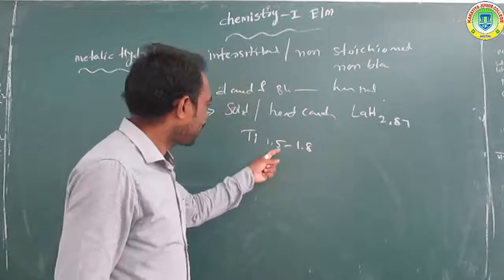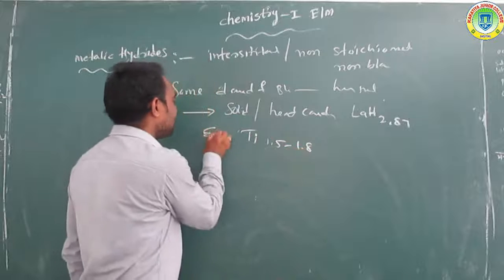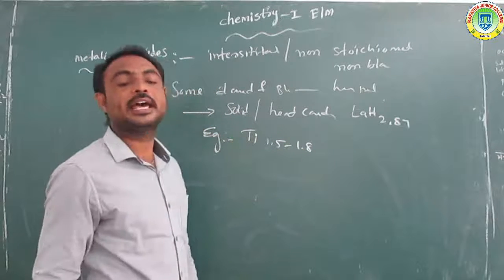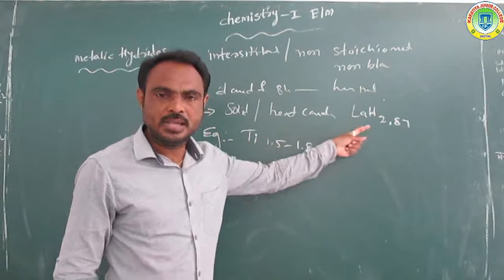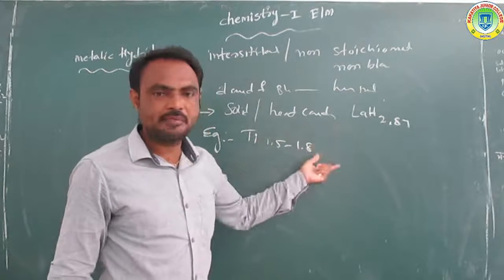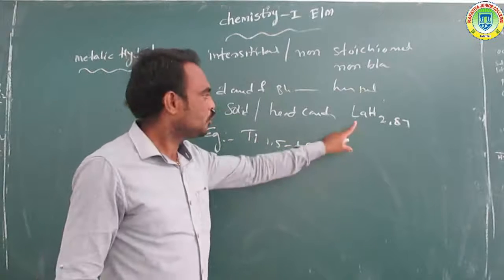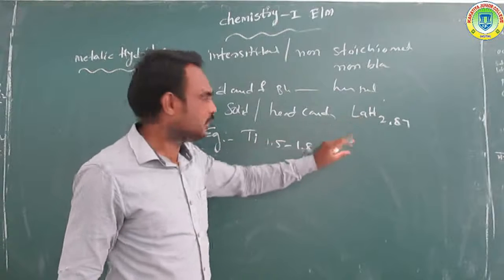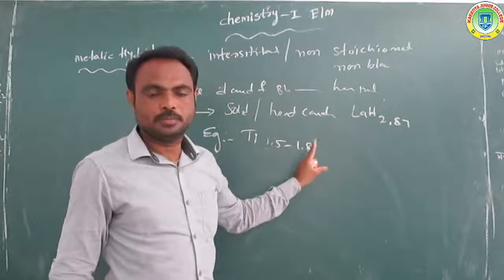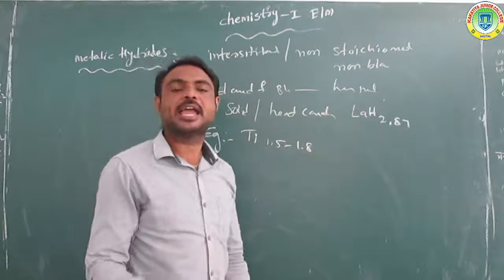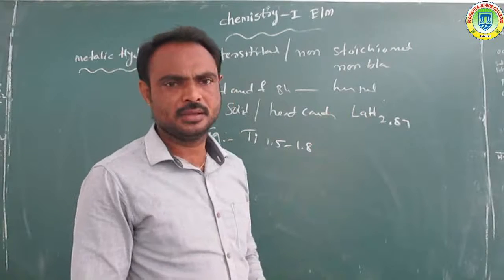It is one of the best examples of a metallic hydrate. So titanium is a metal, lanthanum is a metal. These metals are D and F block elements. Lanthanum is an F block element. So overall, these two metals react with hydrogen to form their hydrates.